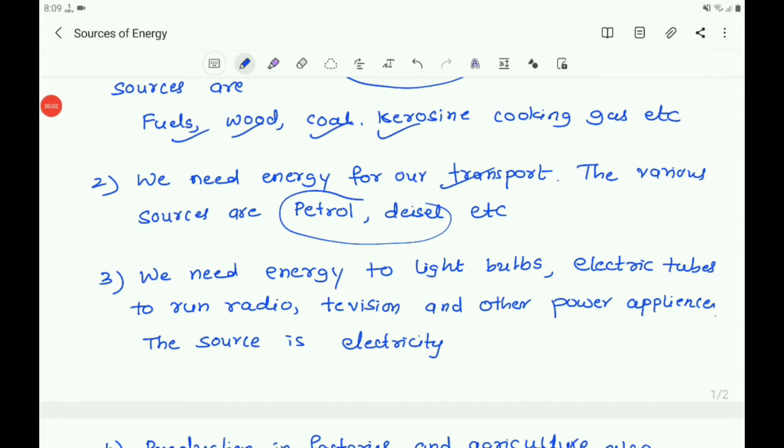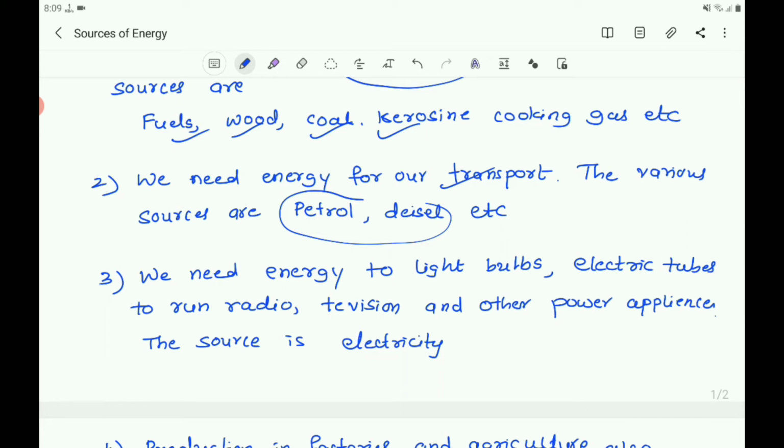We need to know how we select the source needed for obtaining energy in its usable form. We have to think about some questions. We have to ask ourselves: how much heat does it release on burning? Does it produce smoke? Is it easily available? That you have to think here. Then what are the characteristics of a good fuel?